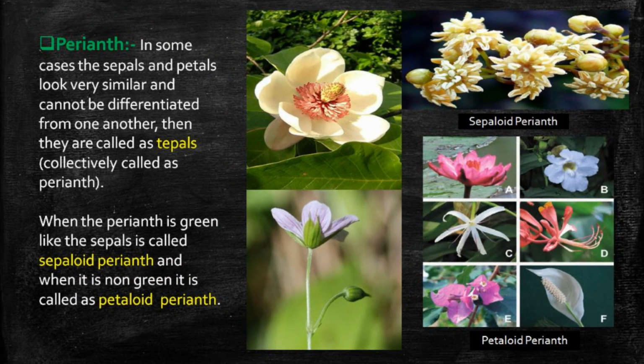Next, we have the perianth. In some cases, the sepals and the petals look very similar and cannot be differentiated from one another. They are called tepals and collectively we call it the perianth. When the perianth is green, like the sepals, it is called sepaloid perianth. I have given you a picture of a sepaloid perianth. And when it is non-green, it is called petaloid perianth. These are the various pictures of the petaloid perianth.